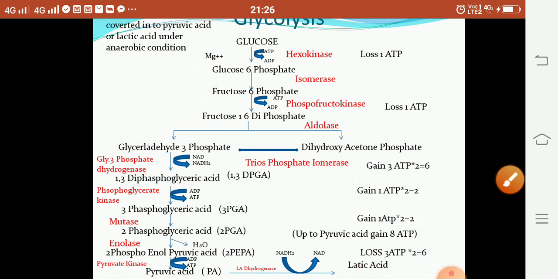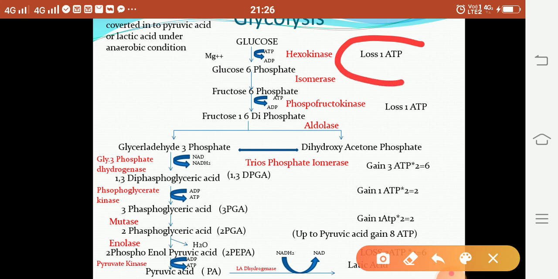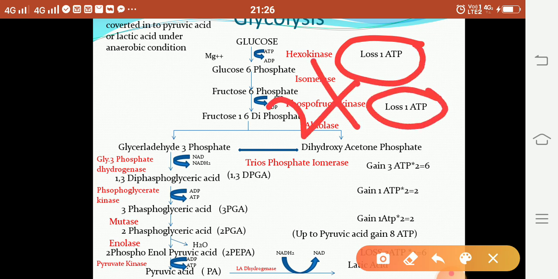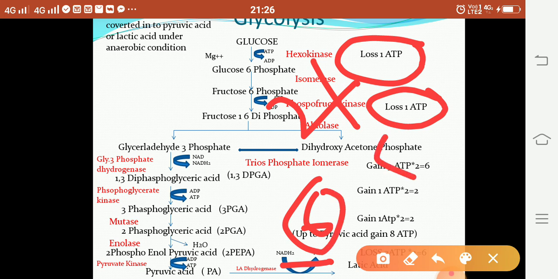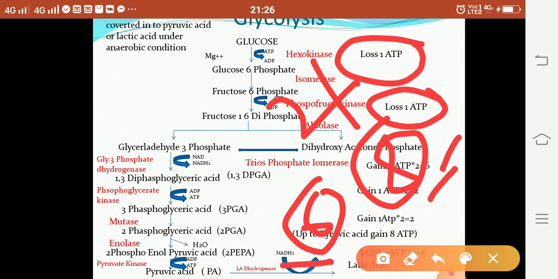Let's see. Suppose in this reaction, there is a loss of 1 ATP. In this reaction also 1 ATP. Total 2 ATP is lost. Then also in case of this reaction, 6 ATP is lost. Total 8 ATP loss. And total ATP formed: in this reaction 2 ATP, 6 ATP, in this 2 ATP and in this 2 ATP. Total ATP is formed, then the loss is 8 ATP.